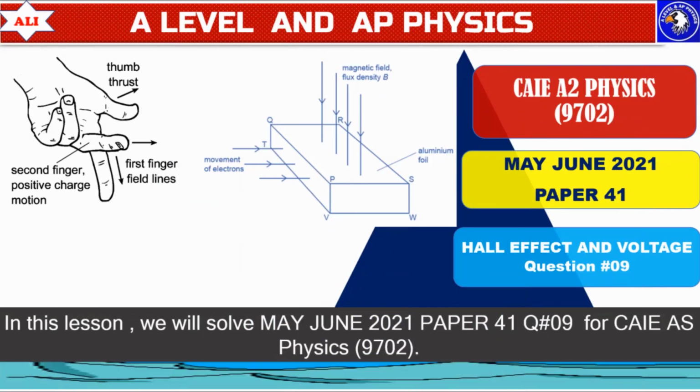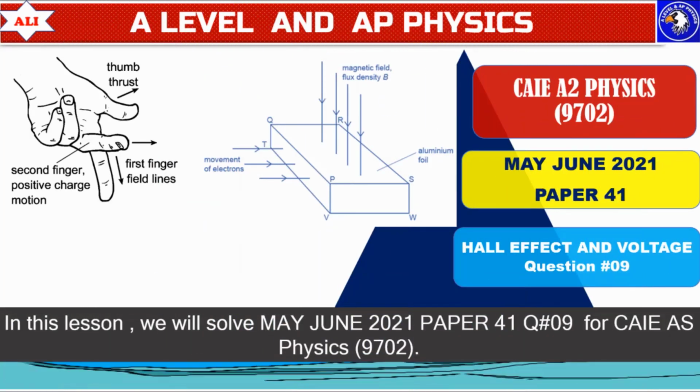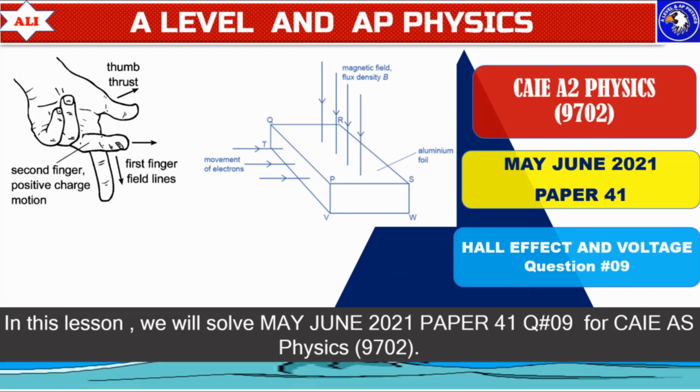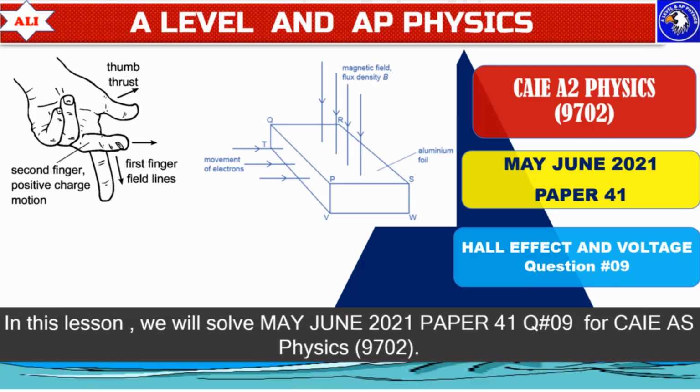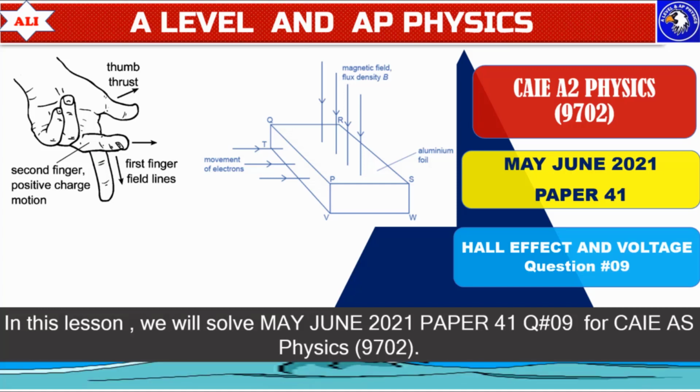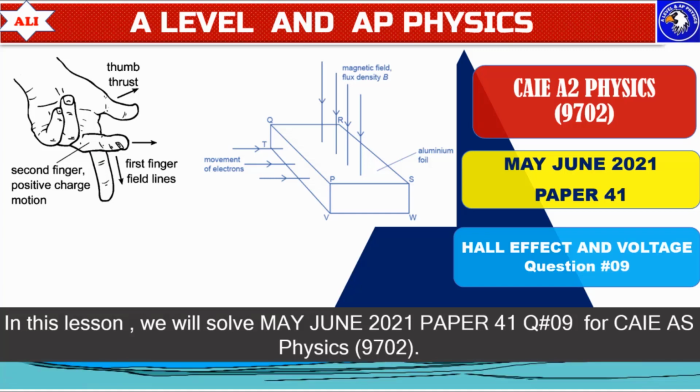Welcome to A-Level and AP Physics. In today's lesson, we will discuss one typical type of question on Hall voltage. This question is very important for your exam because these types of questions are very common in the CIE final exam. And today's question is from May-June 2021.